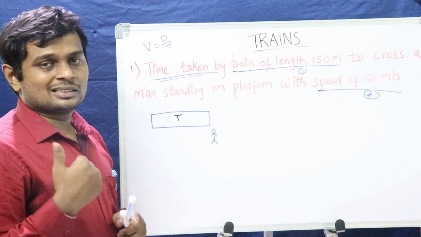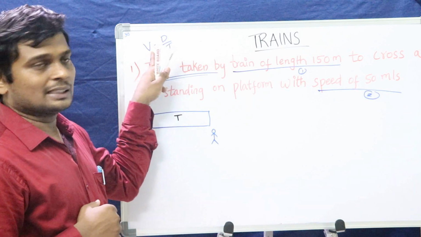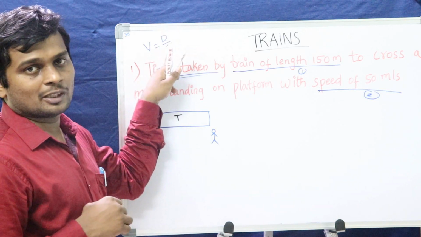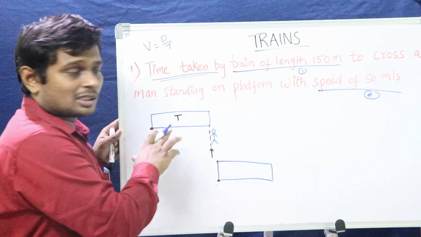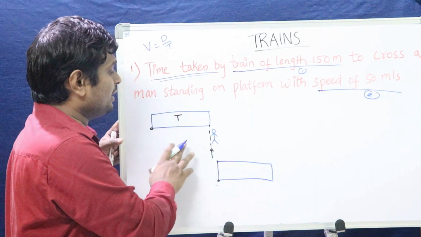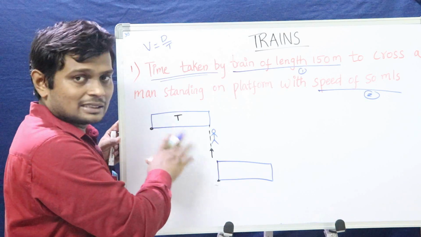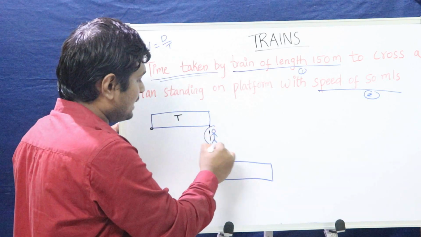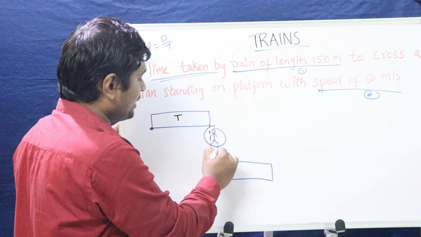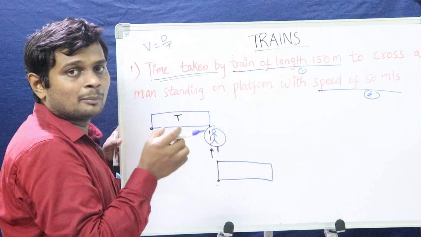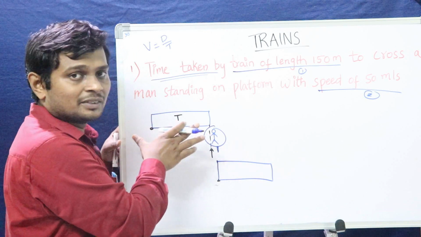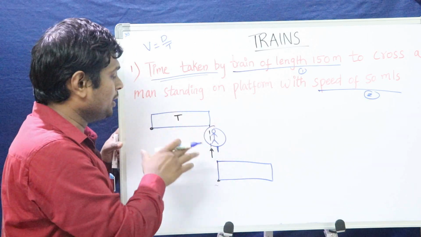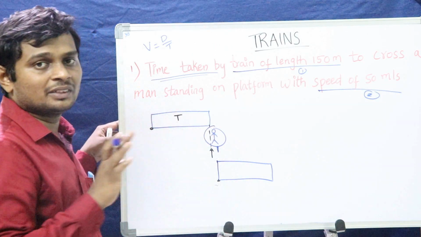As I told you, we can solve any problem by using the single formula, velocity equal to distance travelled by the time taken. In order to solve this problem, what we need to calculate? We need to calculate how much distance it has to travel to cross the man. Here, in case of man or pole, we need to neglect the size of the man or pole, because the size of the train is more compared to the man. So we need to consider only the length of the train.